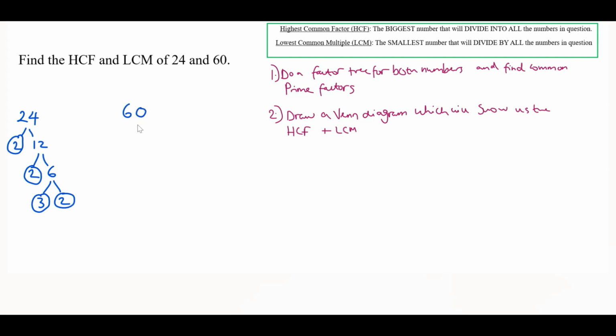Moving on to 60. Two numbers that multiply to give us 60, we can do 2 and 30. For 30 we can do 2 and 15. For 15 we can do 5 and 3. Again, both of which are prime numbers, so we circle both and that is the end of our factor tree there. So now we're just going to write out these prime factors in ascending order.